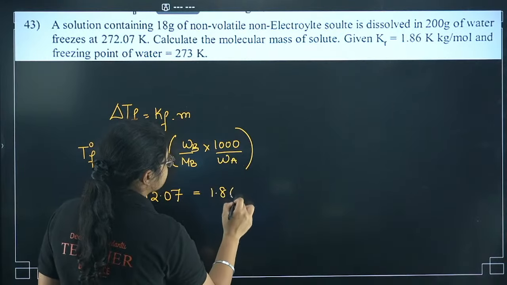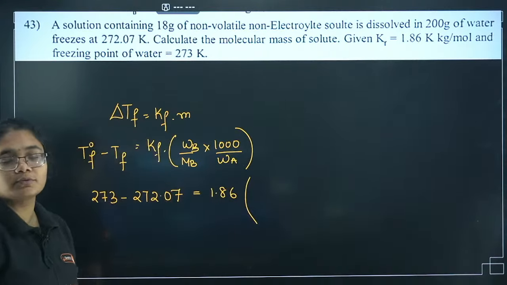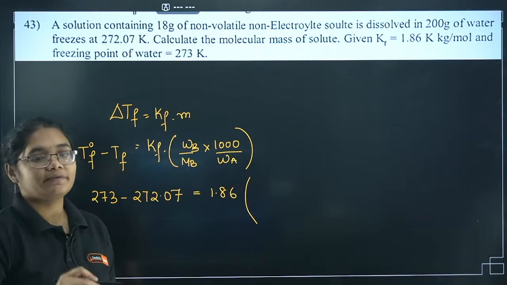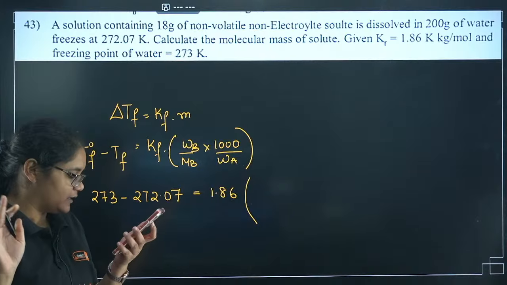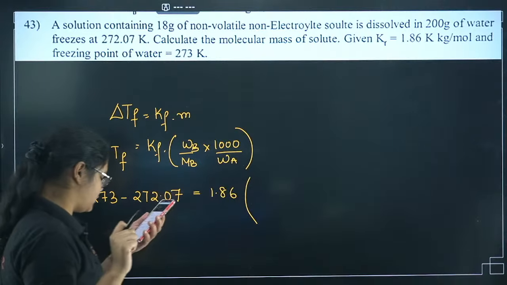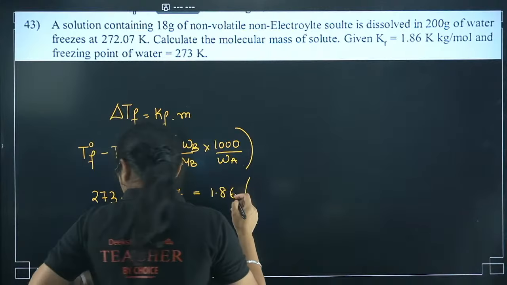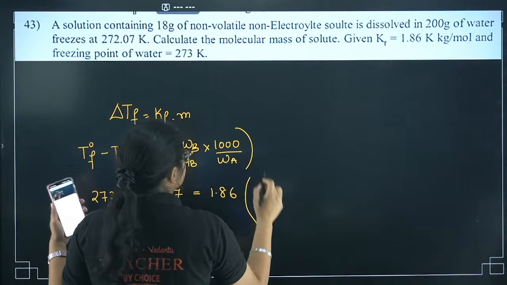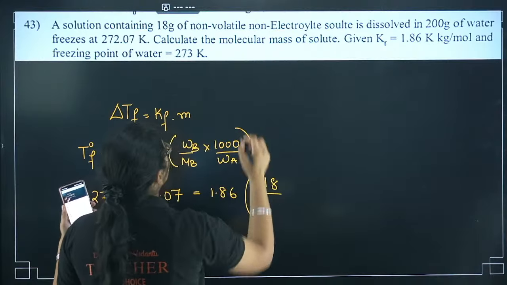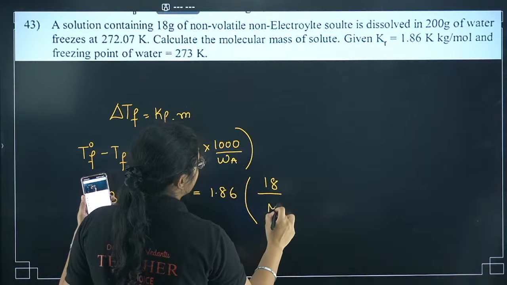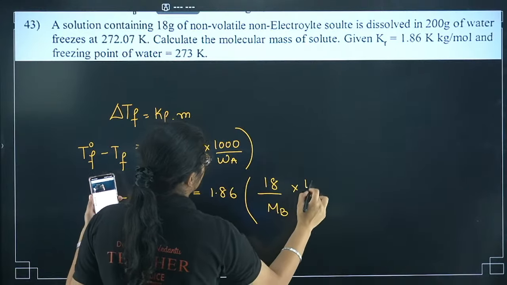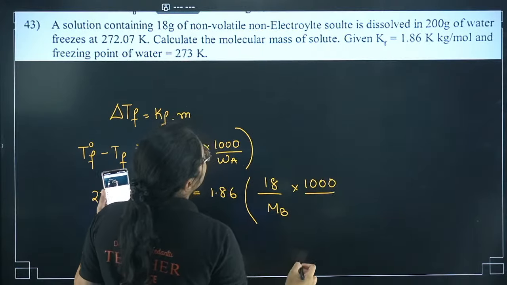Any student who has a doubt in this formula, or doesn't know the formula, or is not getting how to solve it, please let me know. I will explain it in detail to every one of you. I have some students answering also. So let me substitute 18 gram. Since it is molar mass, we have to calculate molar mass into 1000 by 200.